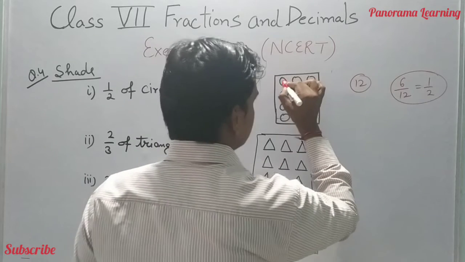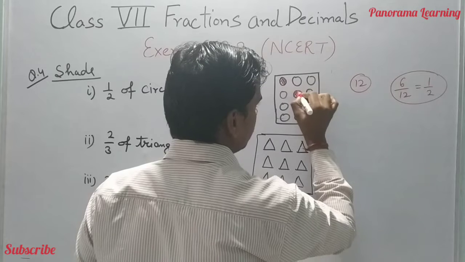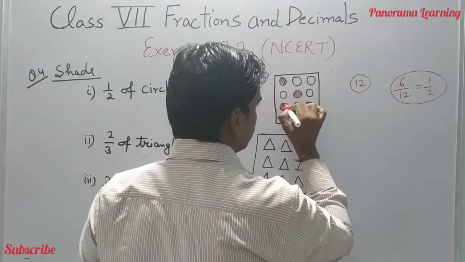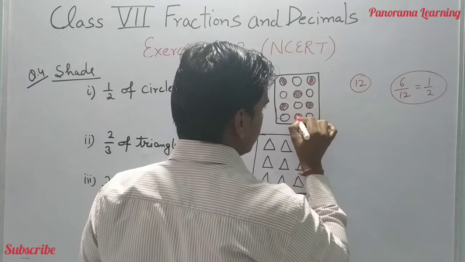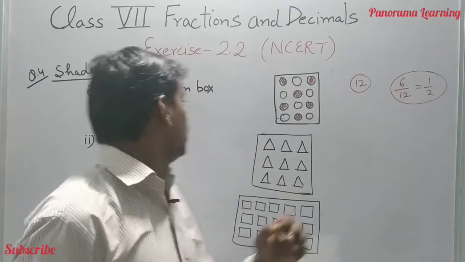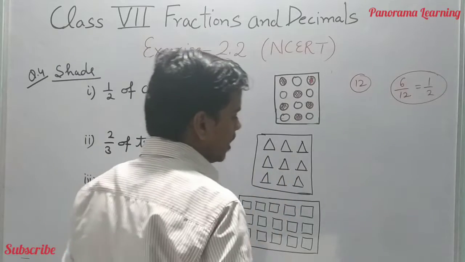Then we shade 6. You can take any of the 6 circles. 3 4 5 and 6. Okay, this is your correct answer of this question. 2/3 of the triangles. Total number of triangles is 9.